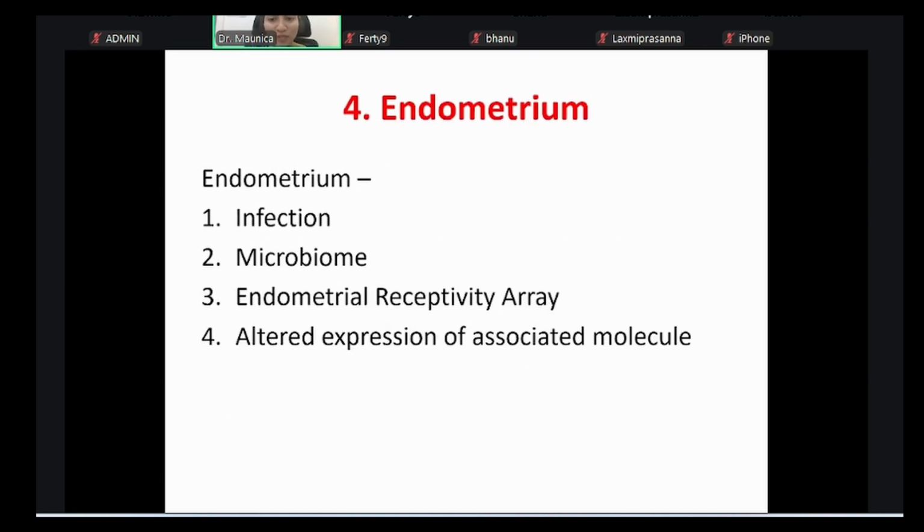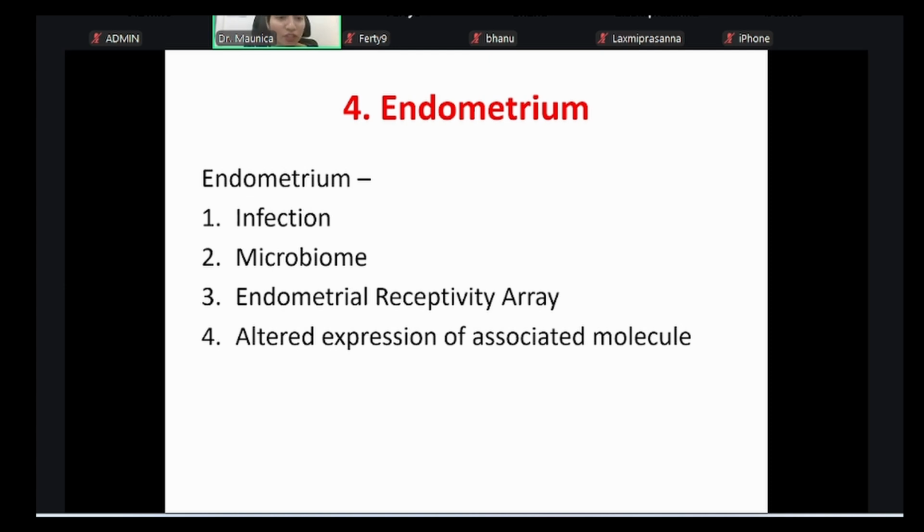Now we finished from the gamete side, the genetics, the mother side. Now the endometrium, the uterus. In the uterus, structurally fibroids, adenomyosis and all we have looked into. Now we'll go to the lining, endometrium. At the level of endometrium, what all do we need to look into?